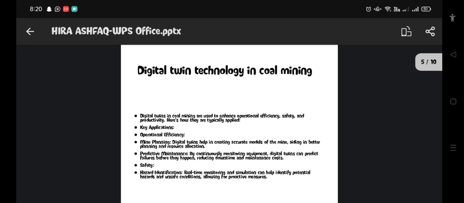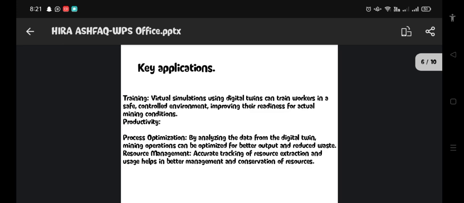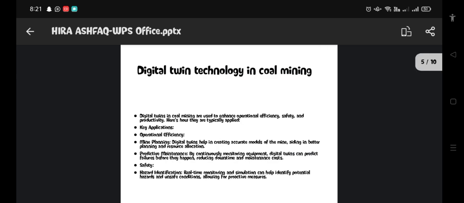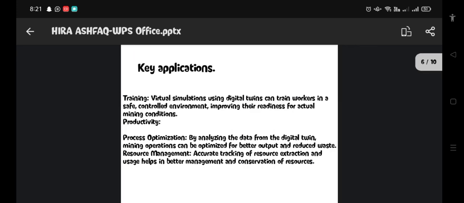And the work of digital twin technology in coal mining in the point of hazard identification is that real-time monitoring and simulations can help identify potential hazards and unsafe conditions. It also works by allowing for proactive measures. Key applications of digital twin technology in coal mining.